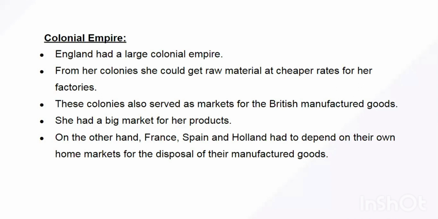Now these colonies further favored the growth of industries and industrial production in England. Why? Let us take the example of India. India was a British colony for more than 200 years. Being a colony, India served two purposes. First, India was a source of cheap raw material that was used in the English factories. Cotton was supplied from India. This cotton went to the English factories. The cotton was converted into fabric, and then these cotton cloths were sold in the colonial markets.